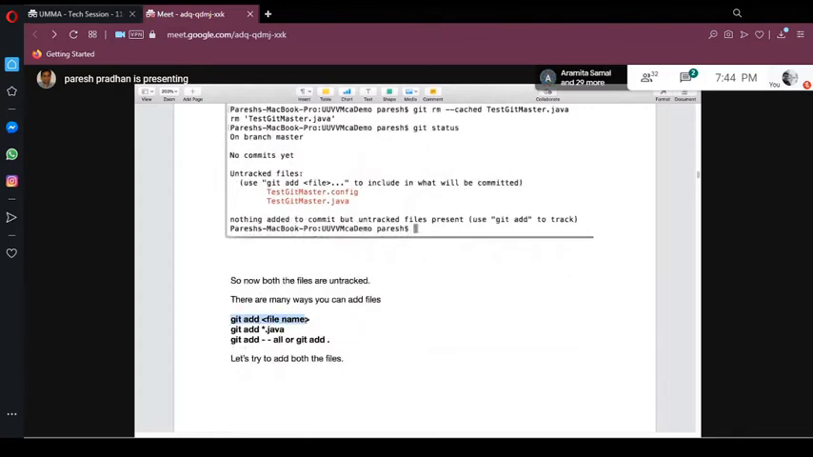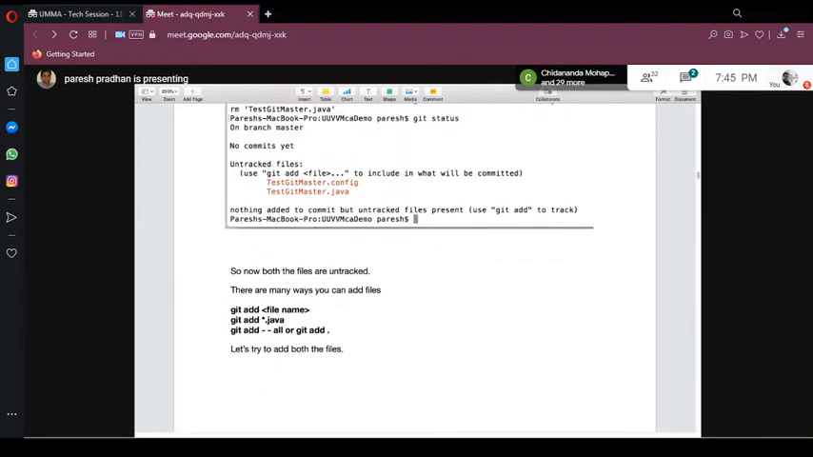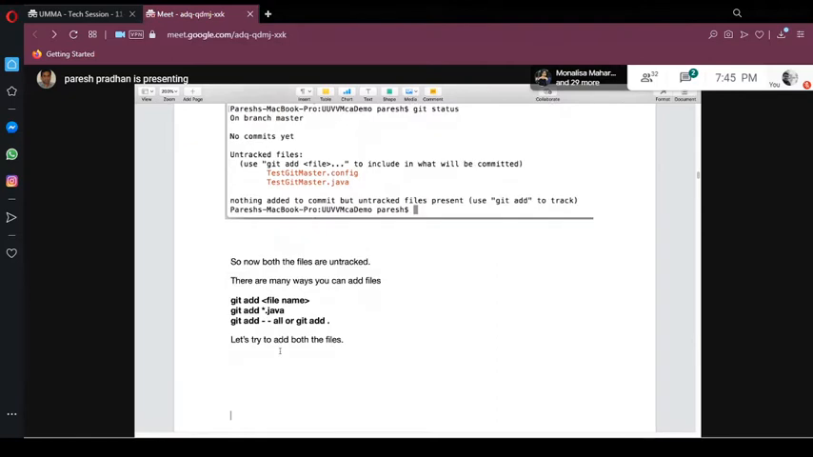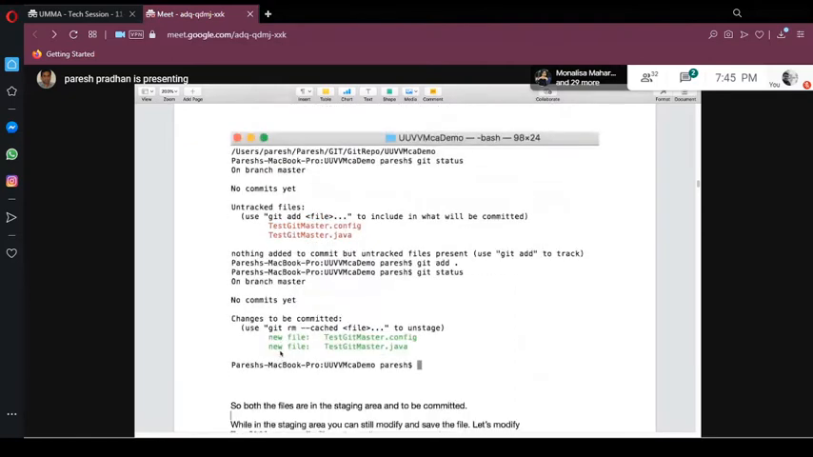Git add file name, or you can add star.java, so it will add only the .java files, or there is dash dash all also. You can add all the files, or git add dot, it will add all the files. Both of these commands are exactly the same. It does the same thing. Git add dash dash all, or git add dot. So we did this one.